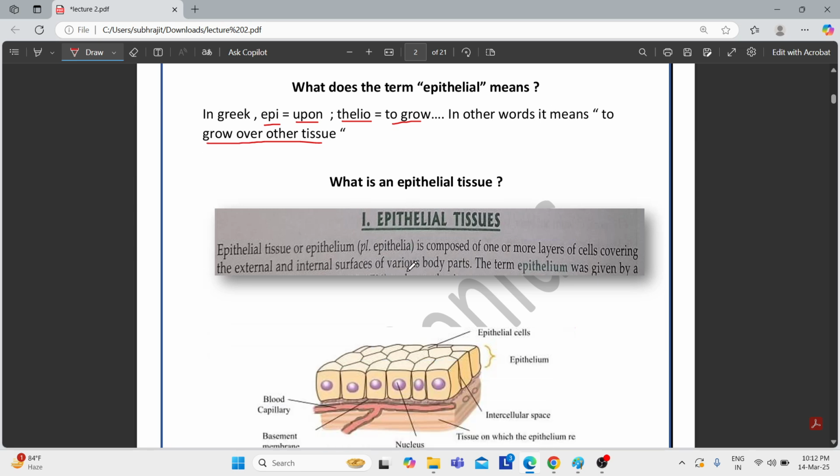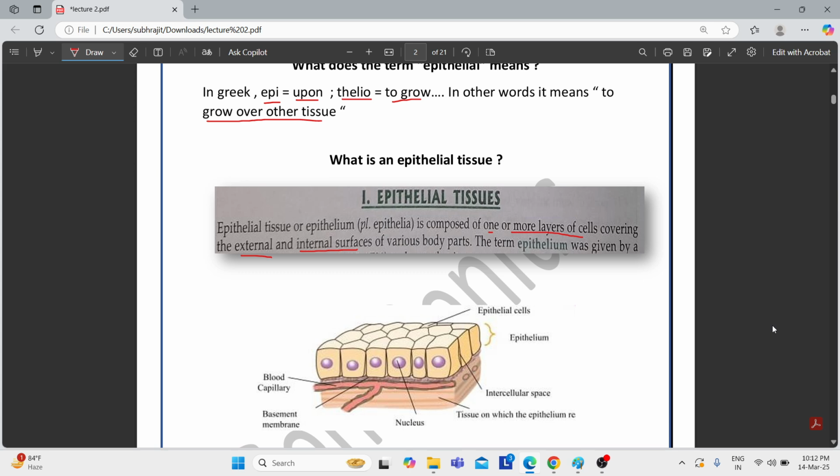Now let's see what is basically an epithelial tissue. An epithelial tissue is basically composed of one or more layers of cells, and it covers the external and the internal surface of various body parts. Okay, epithelial tissue is a type of tissue which can either be one cell thick or it can be multiple cells thick. This we will come to later on in this topic.